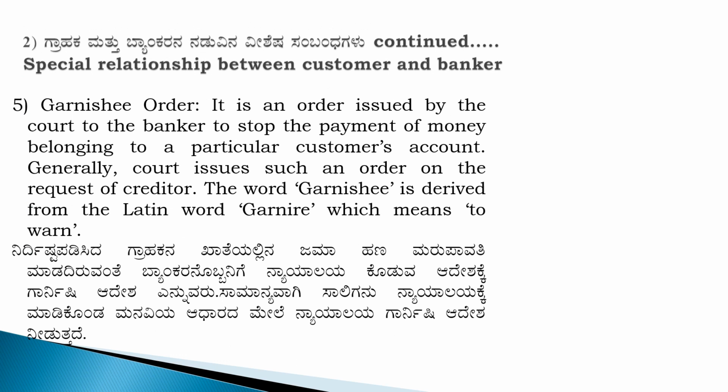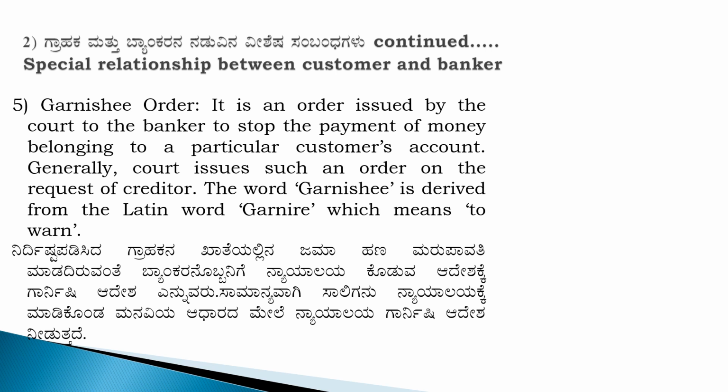Next, garnish order. Garnish order is an order issued by the court to the banker to stop the payment of money belonging to a particular customer account. Generally, the court issues such an order on the request of the creditor. The word garnish is derived from the Latin word garnere, which means to warn. So when the banker receives a garnish order from the court, he should go for stop payment.